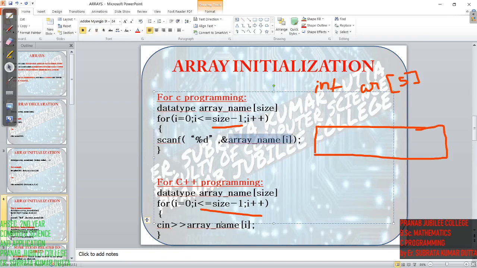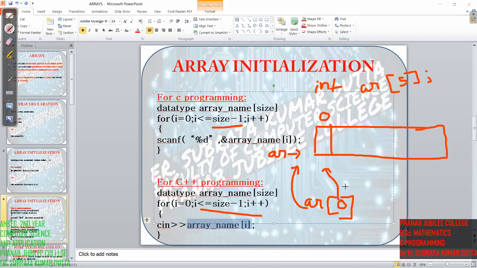So where will it be stored? Array of I. The array name is AR, so AR of I. I means 0, right? So when we write AR of 0, I am telling the compiler to go to the array name AR, to index value 0, that is the first position, and there store the value entered by the user, say 10.